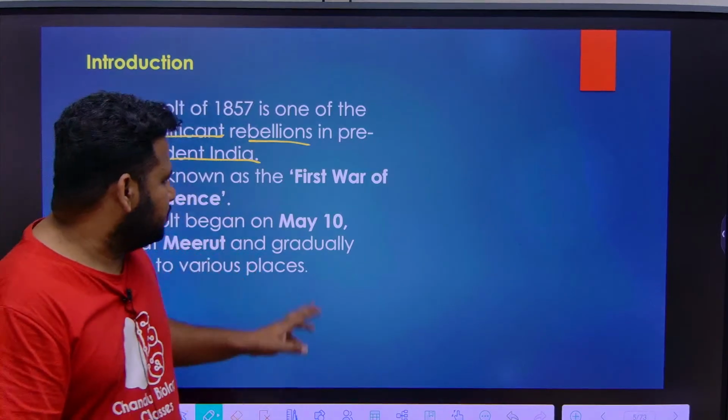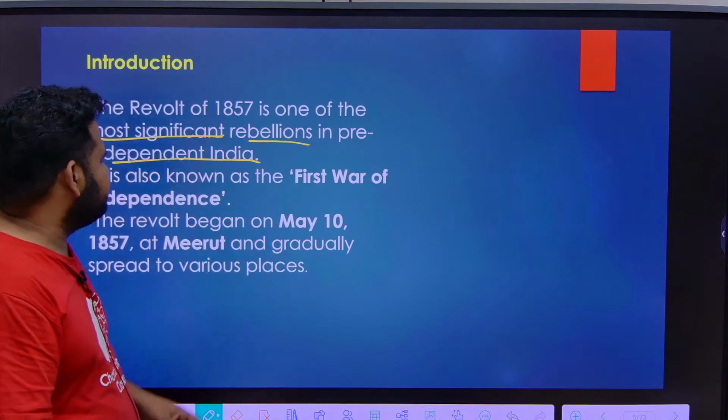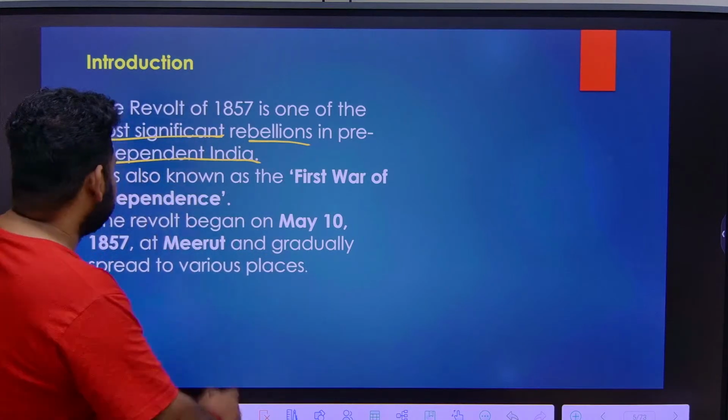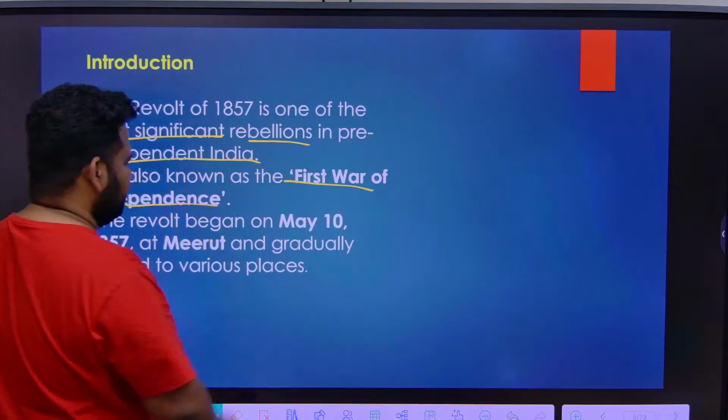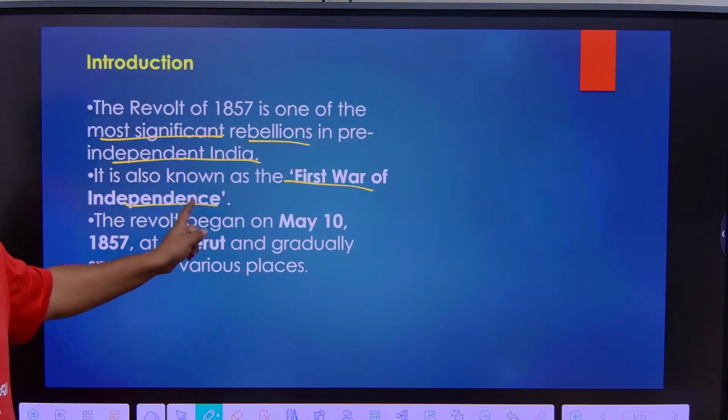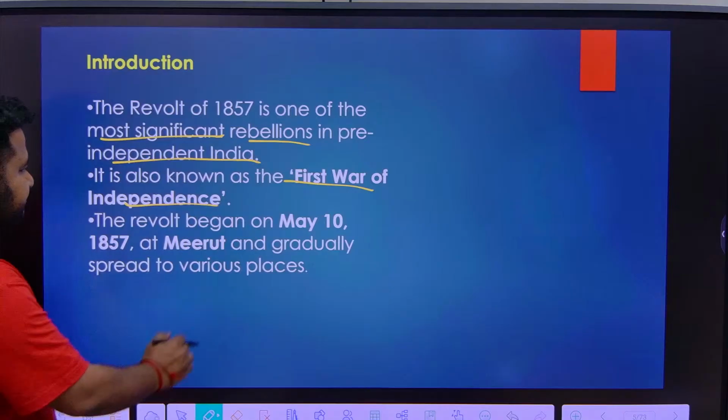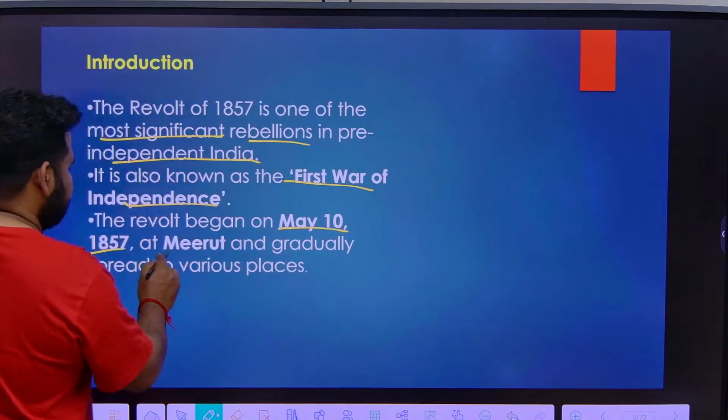Okay, so the revolt of 1857, one of the most significant rebellions. It is also known as the first war of independence, I told you, but they will ask who called it that? It is V.D. Savarkar. Next thing is, the revolt began on May 10, 1857 at Meerut.